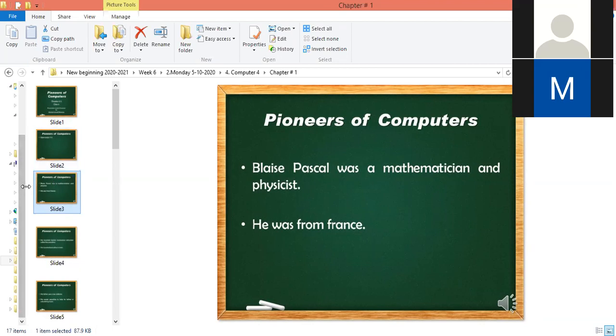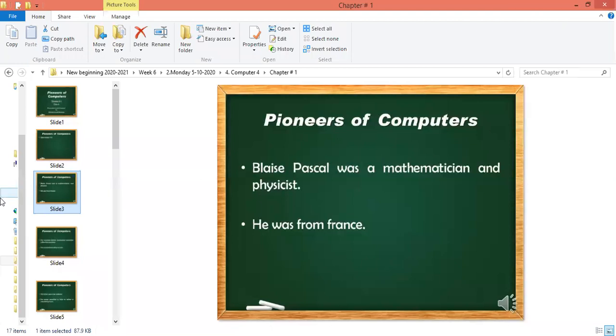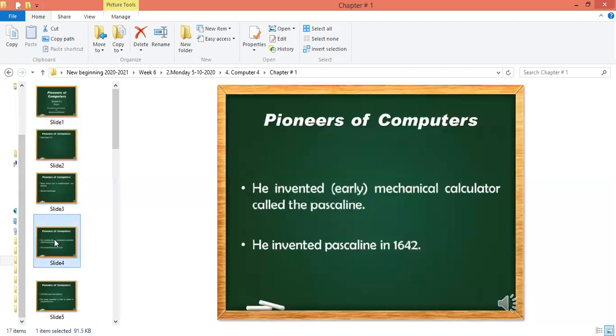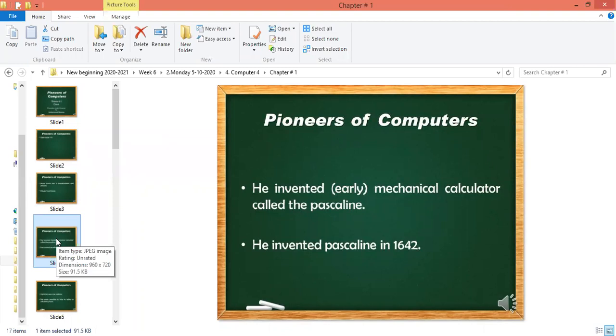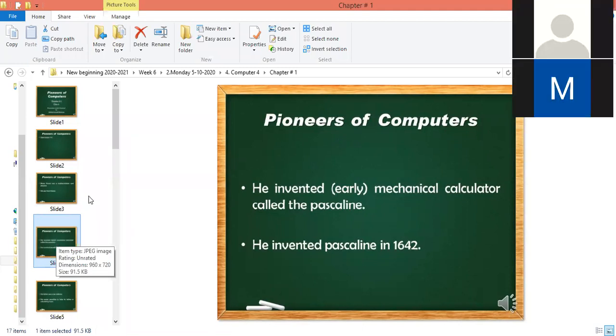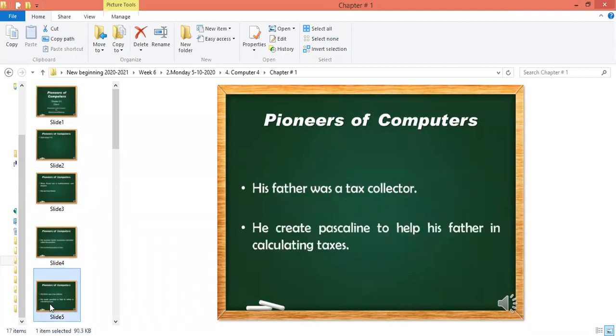He invented a machine. What is the name of that machine? The name of that machine is called the Pascaline. So he invented an early mechanical calculator, which is famous by the name of Pascaline. Who invented the Pascaline? Blaise Pascal invented the Pascaline in 1642.